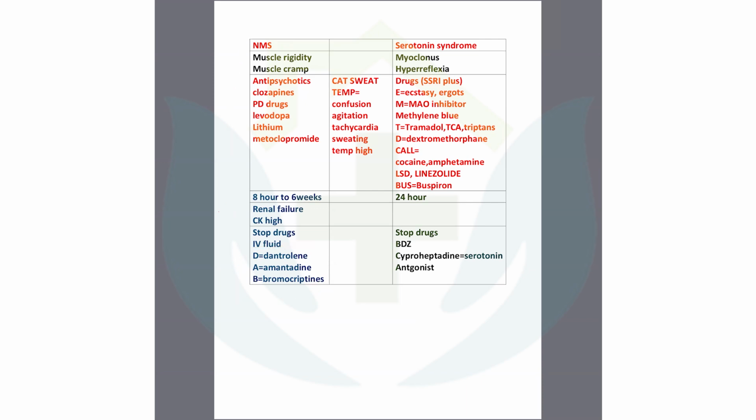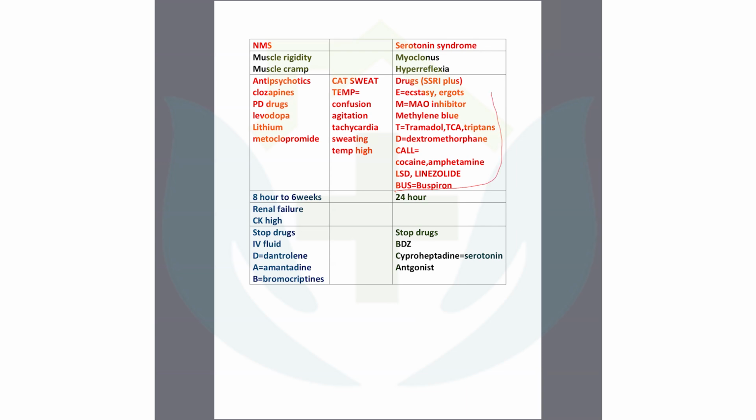Now for the serotonin syndrome. What is serotonin syndrome? This is also a side effect with the SSRI, that is depression drugs. We'll come to the depression. So depression drugs is SSRI, serotonin reuptake inhibitor, you can say. So serotonin reuptake inhibitor, if you prescribe only one, then with this, if you prescribe a tramadol with the patient, then patient suffer from myoclonus. So SSRI with ecstasy, MAO inhibitor, methylene blue, tramadol, any one of these, if you use, then it can happen.